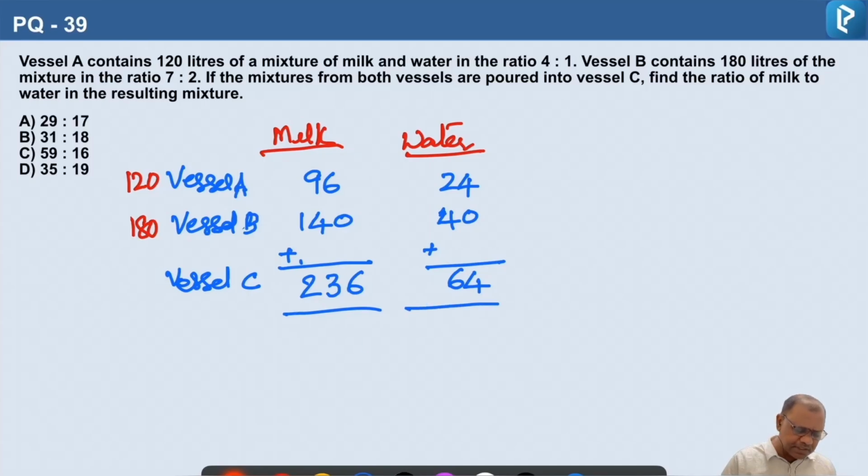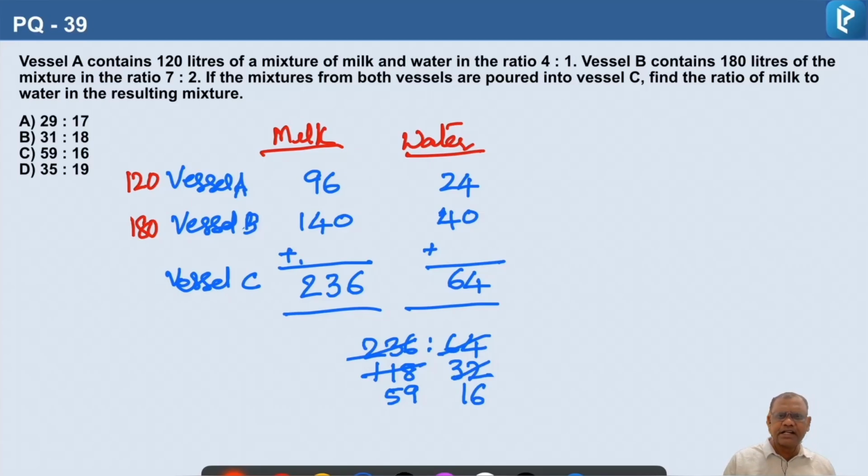So let us simplify this. 236 to 64, divisible by 2. Two fours are 8, two threes are 6, two twos are 4. Then again by 2: two fives are 10, two nines are 18. Then again two ones, two sixes. So 59 and 16. So this is the ratio.